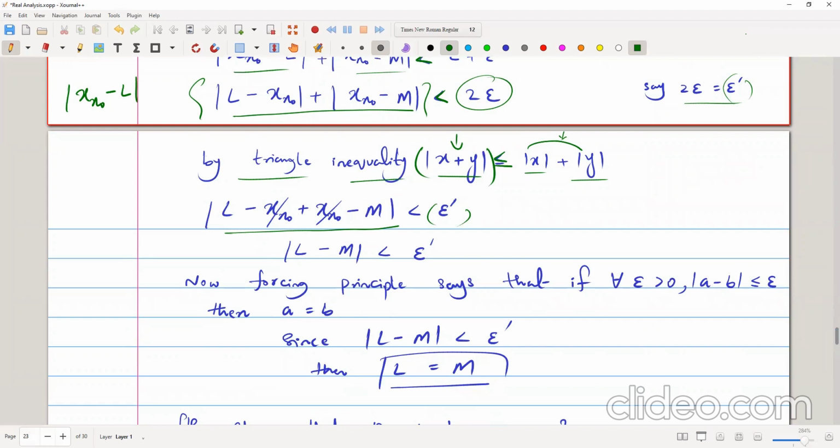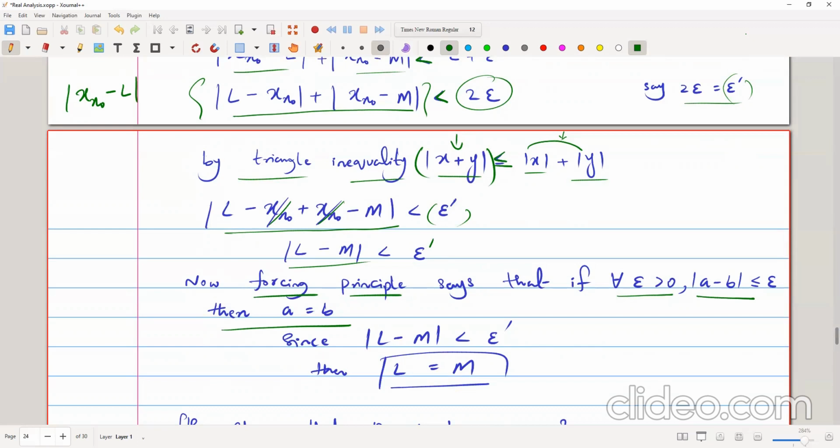So it's L minus x naught plus x naught minus m, and x naught cancels, so we have the mod of L minus m is less than epsilon prime. Now we are using a theorem here called the forcing principle, which says that if for all epsilon greater than 0, the mod of a minus b is less than or equal to epsilon, then we can say that a equals b.